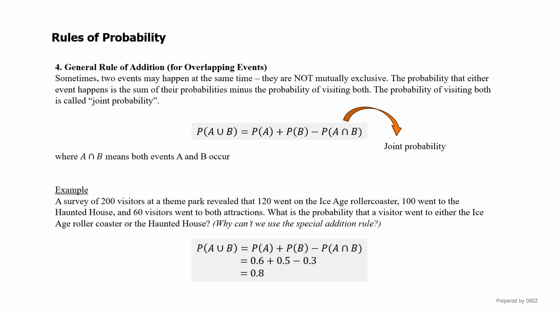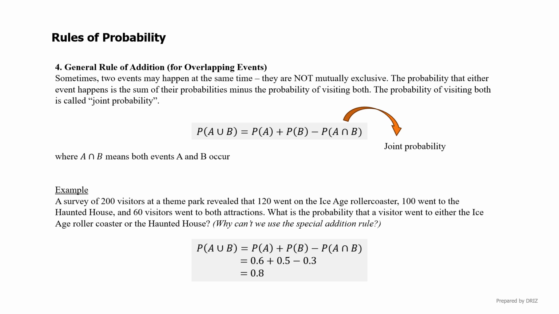A survey of 200 visitors at a theme park revealed that 120 went on the Ice Age roller coaster, 100 went to the haunted house, and 60 visitors did both. We want to find the probability that a visitor went to either the Ice Age roller coaster or the haunted house. First, we find the probability of going on the roller coaster, which is 120 over 200, which gives us 0.6.